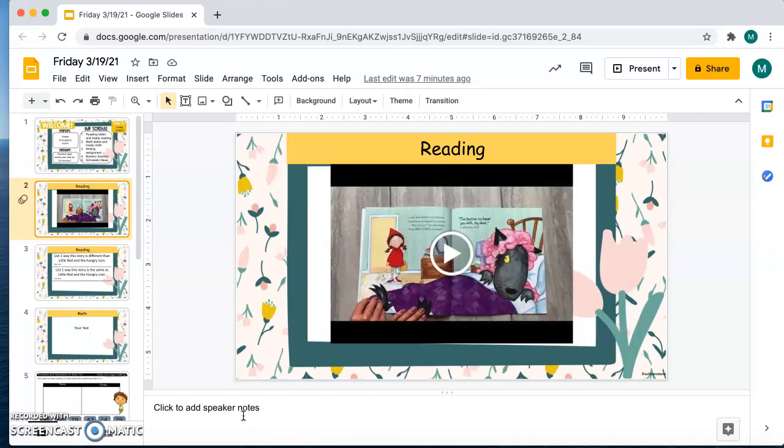I'm going to go through each of your slides in different videos today to make it a little bit easier. So for reading today, we're going to read the story Little Red Riding Hood and the Big Bad Wolf. You're going to listen to the story. You're going to press play right here.